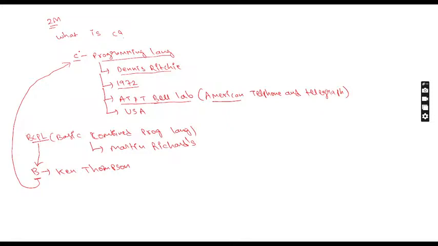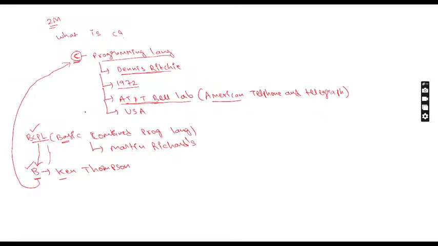So there is no meaning for C. C means C only. We don't have any abbreviation for C. So why is the subject named C? The person who is the author of C language, Dennis Ritchie, went to this laboratory and studied BCPL language and B language. After studying them, he found BCPL has some drawbacks and B language also has more drawbacks. So he got an idea: why can't I create a new language so that the drawbacks existing in both languages are eliminated? Those drawbacks are removed in C language.